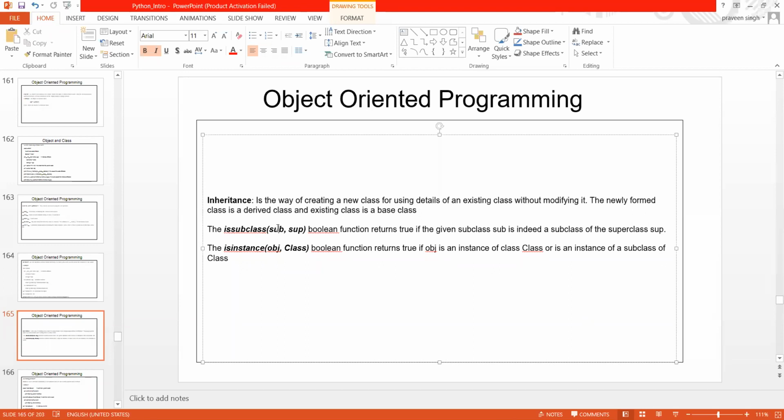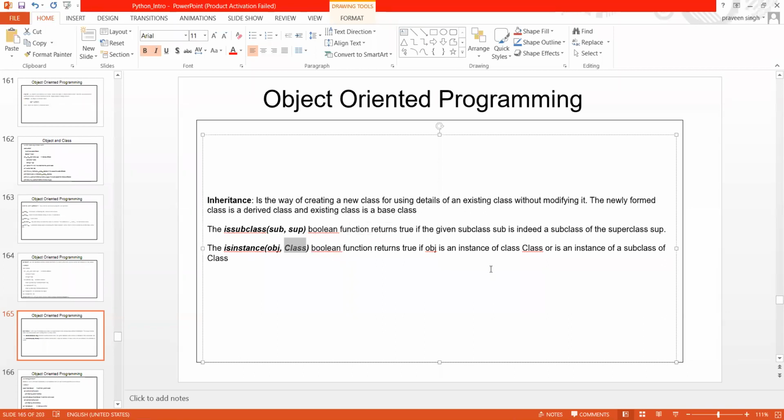So the Boolean function returns true if the given subclass is indeed a subclass of the superclass. In the same way there is isinstance, with object comma class. The Boolean function here returns true if the object is an instance of a class, or an instance of a subclass of the class.